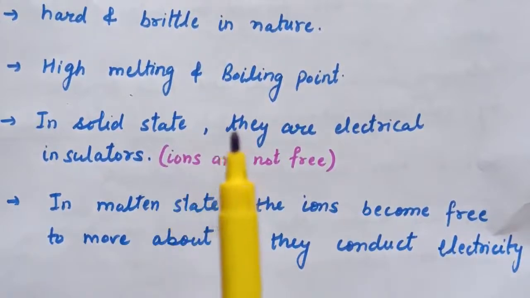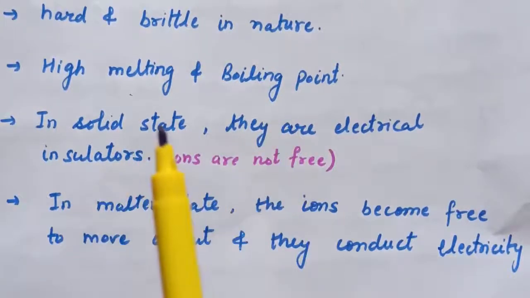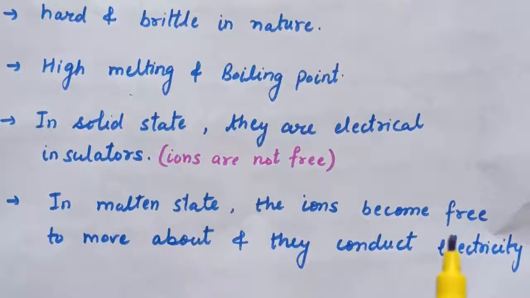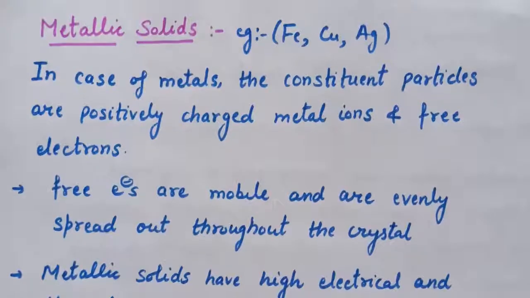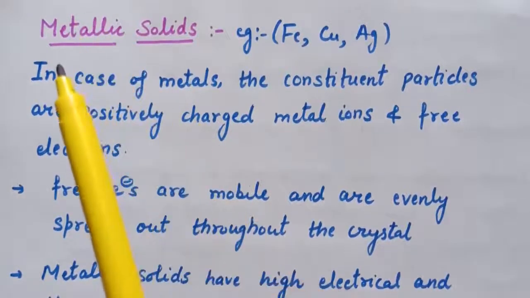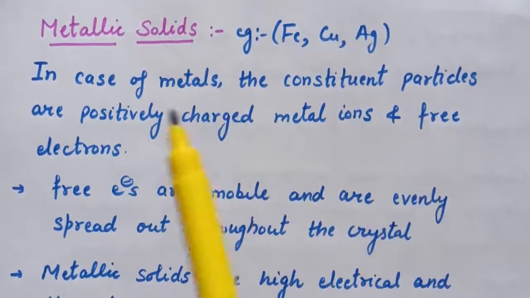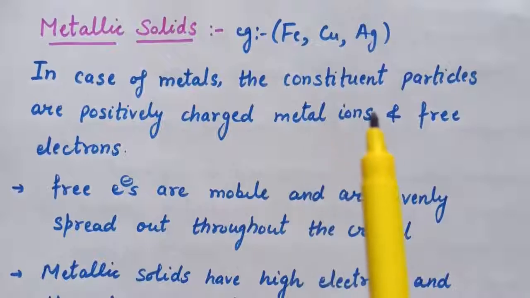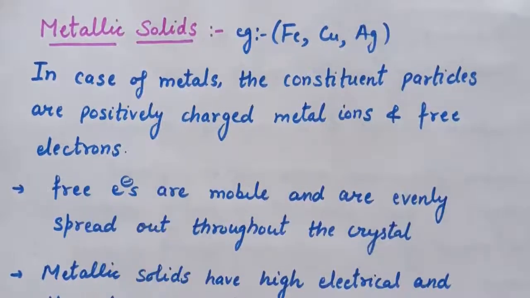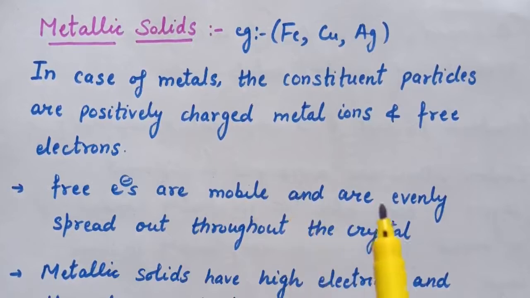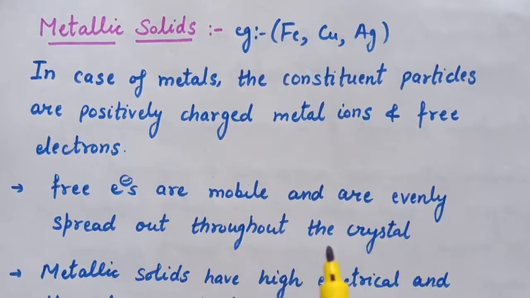So ionic solids are insulators in the solid state and they will conduct electricity in the molten state. Next, the third type is metallic solids. In the case of metals, the constituent particles are positively charged metal ions and free electrons. These free electrons are mobile and are evenly spread out throughout the crystal.